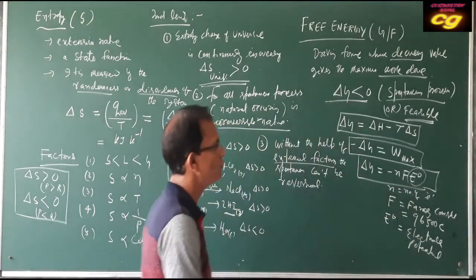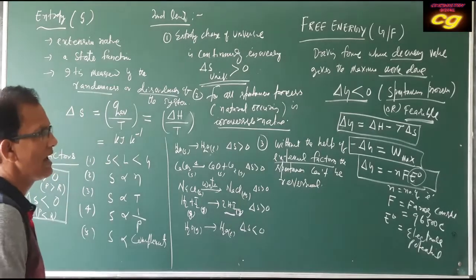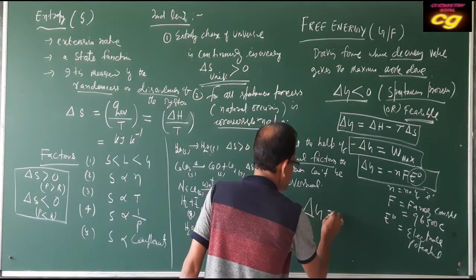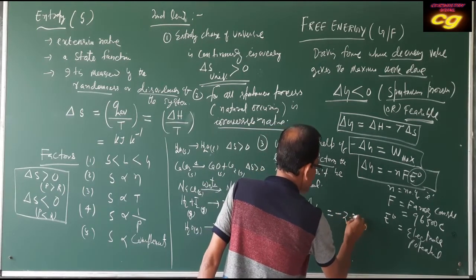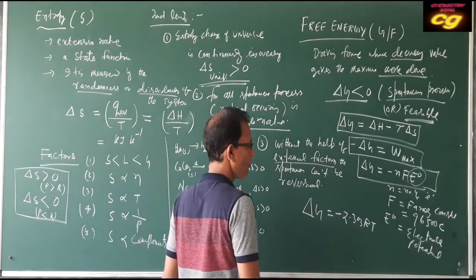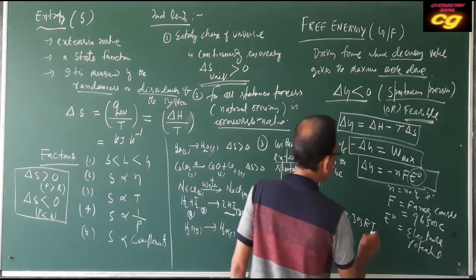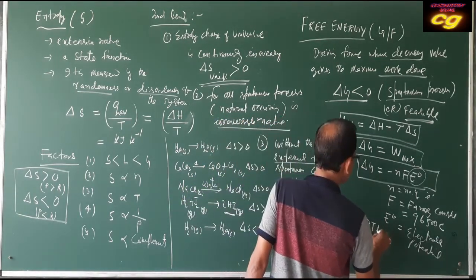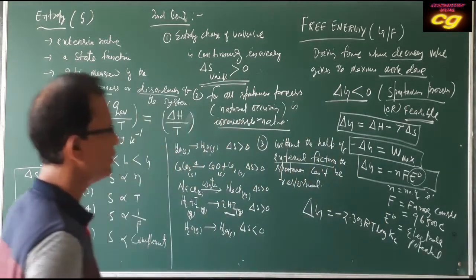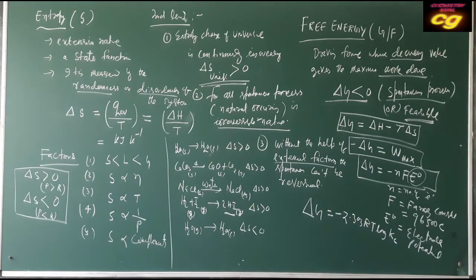ΔG is equal to minus nFE naught, and ΔG can also be expressed in this way: ΔG is equal to minus 2.303 RT log Kc.